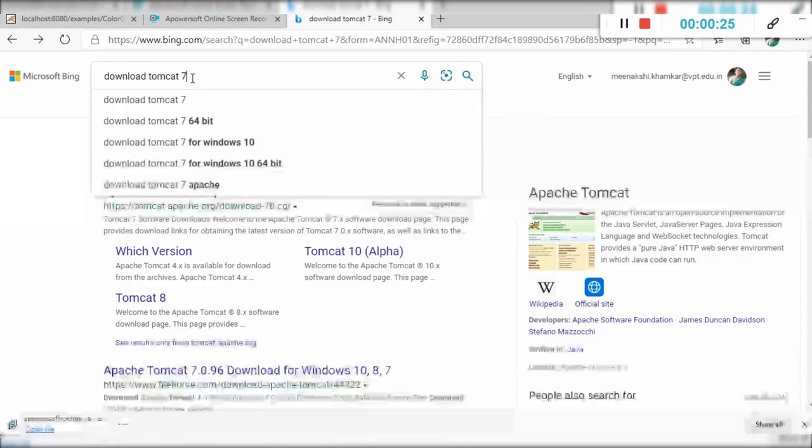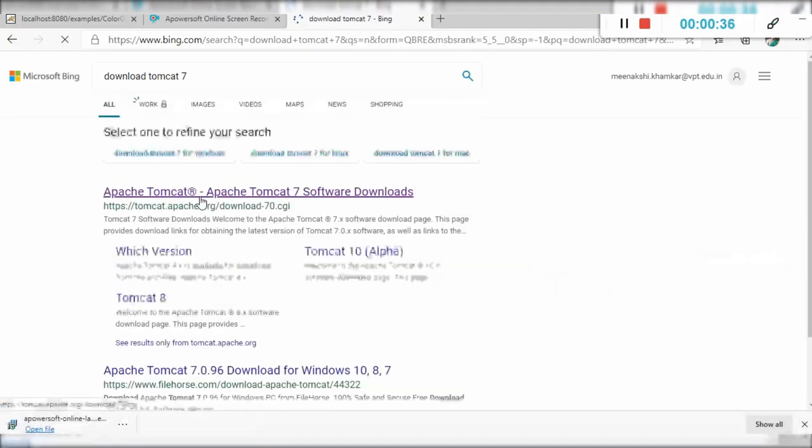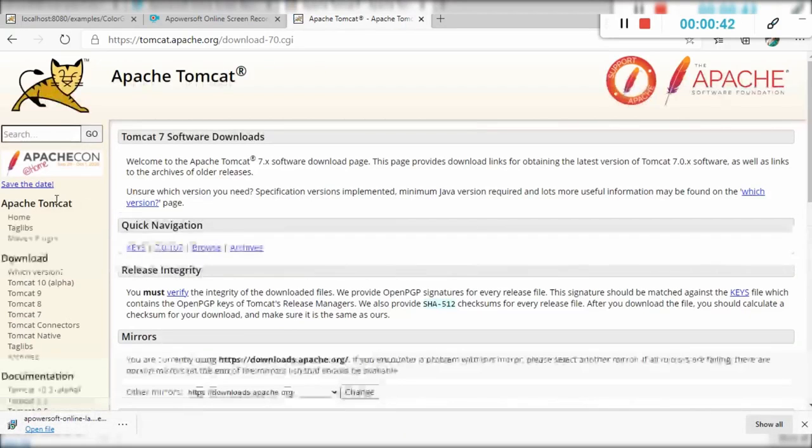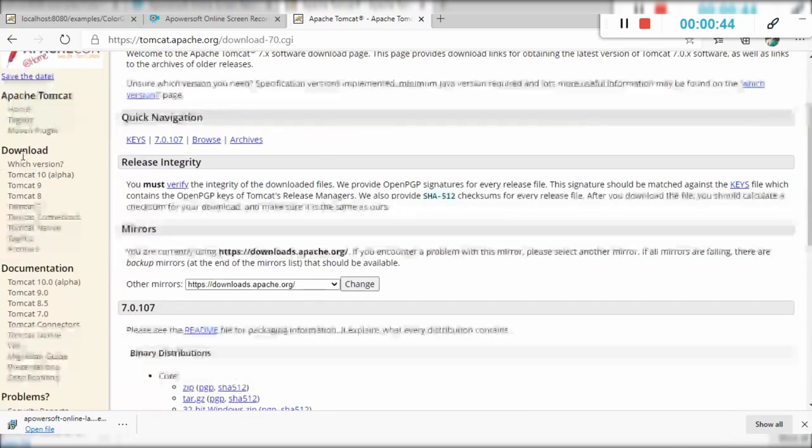Now I'm using Tomcat 7 version with JDK 1.8. You have to just type download Tomcat 7, then select this first Apache Tomcat site. Here you can select in download version, whichever version you want.